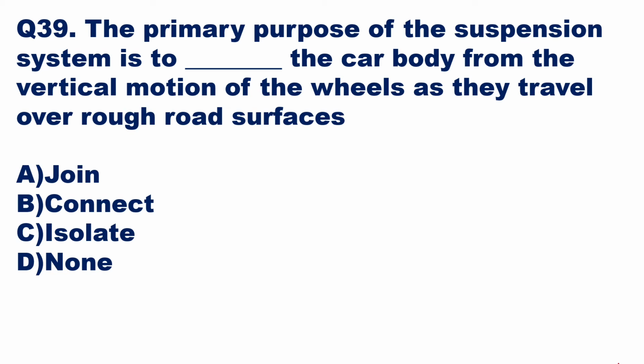To minimize that effect we use a suspension system which will isolate the car body from the vertical motion of the wheels, so that there is minimum vibration for the passenger, who feels very comfortable. So option C, isolate, is the right answer.